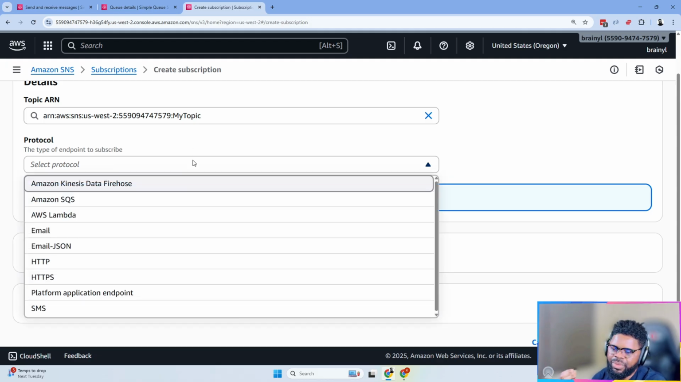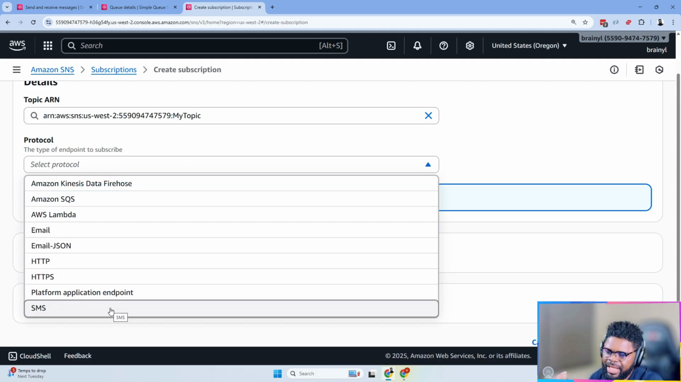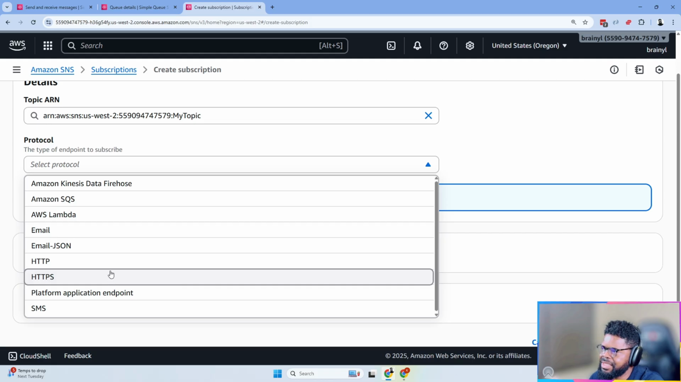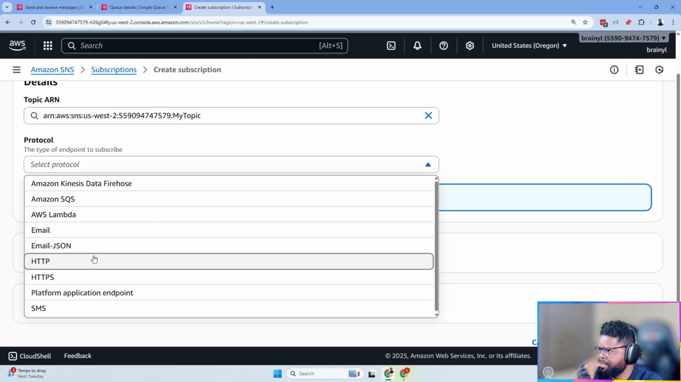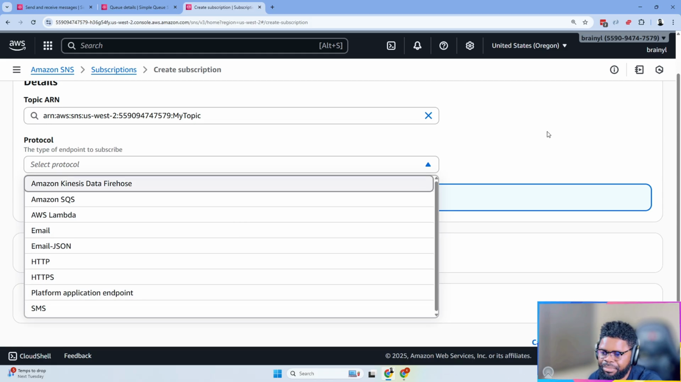This is where I talked about the protocol. You can see the different protocols that you can have. You can have SMS, HTTPS, platform application endpoint, HTTP, email, all these options are there, meaning you can have subscribers of this form subscribe to a topic, right? What it means is that they will get a notification or something when that message gets to them.